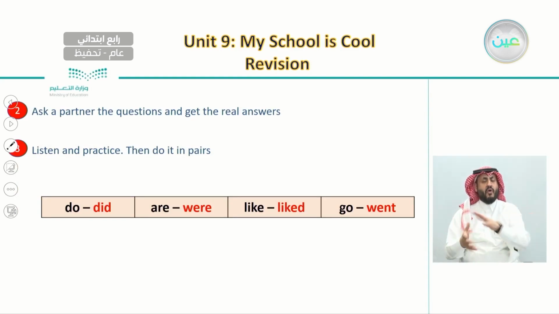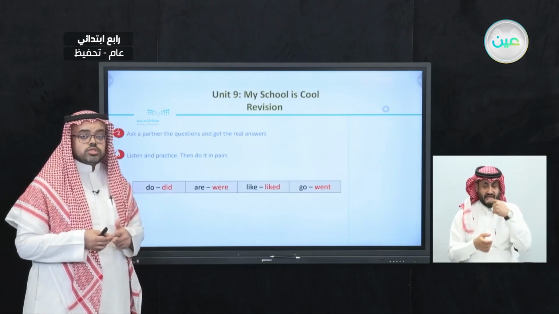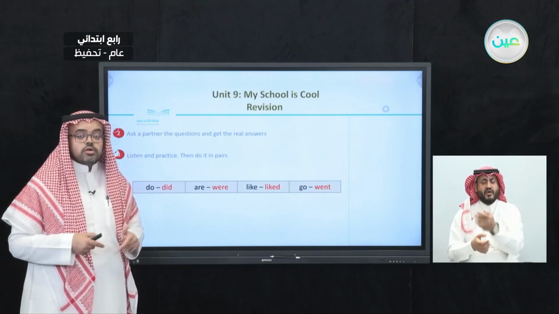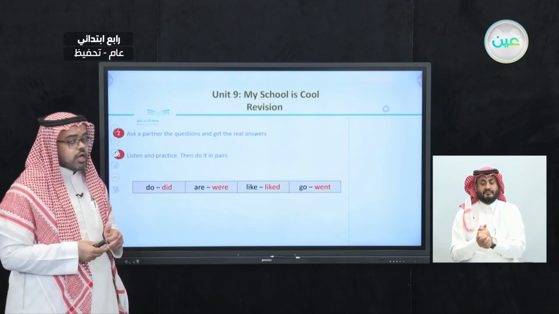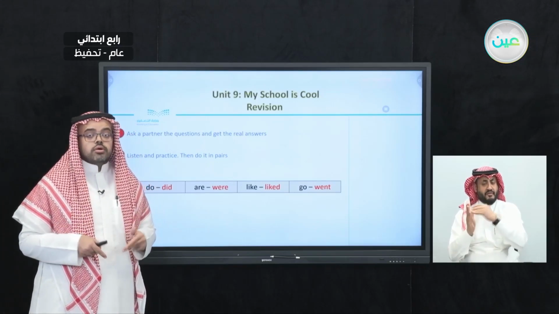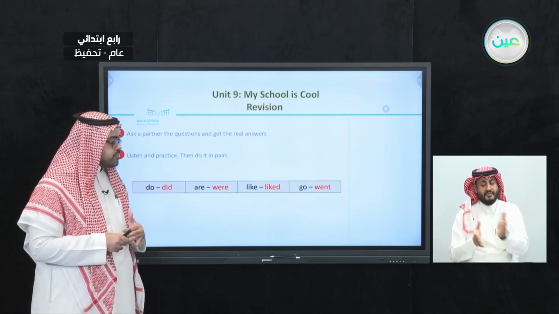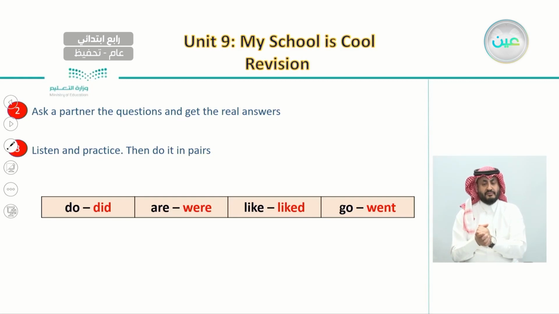We learned, when we use these verbs, how to answer or talk about our favorite school subject this year and last year. And also we talked about which city we live in this year and last year, the grade we are in this year and last year, and what we like and don't like this year and last year.